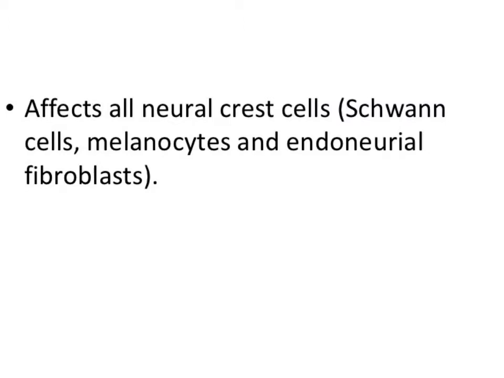Melanocytes are also involved, the cells which contain melanin, the colorful pigments which make our skin color. So skin-related melanocytes are involved, and nerve-related Schwann cells are involved. Endoneurial fibroblast cells, the fiber-producing blast cells, which are endoneurial, are also involved.